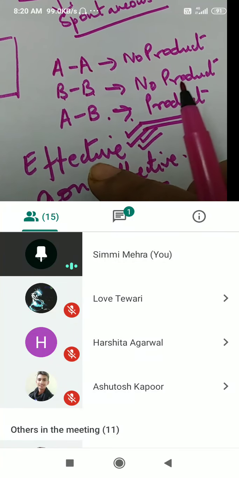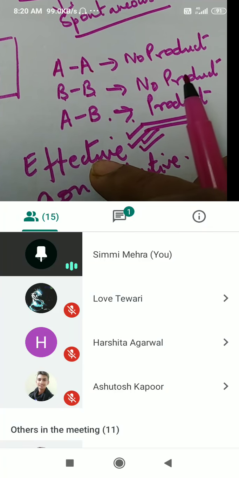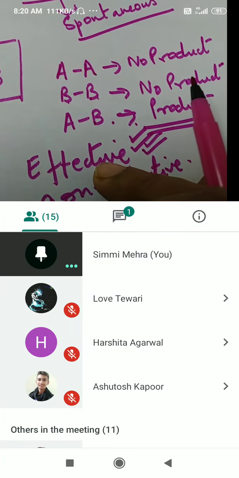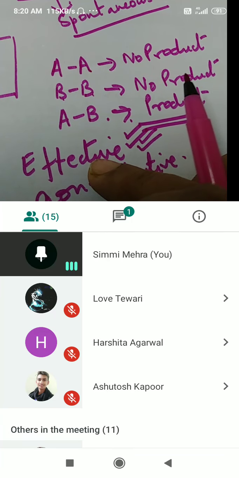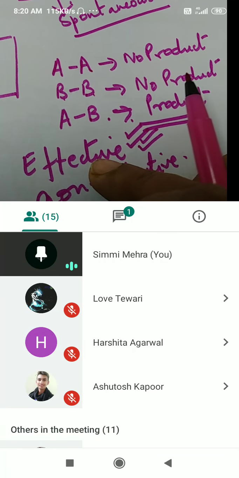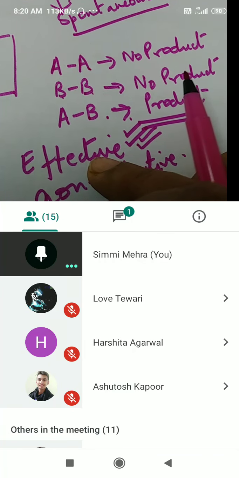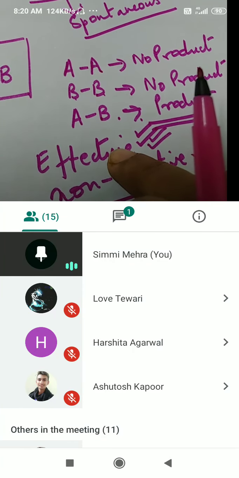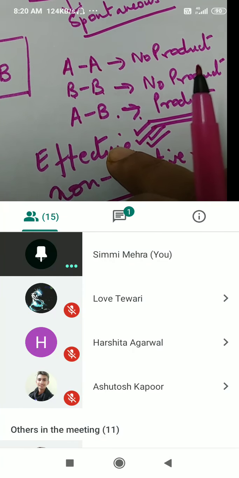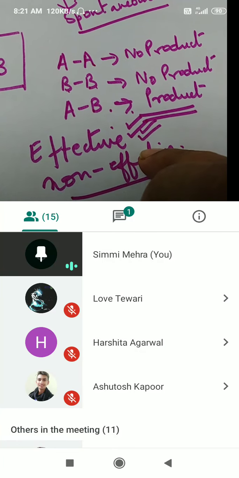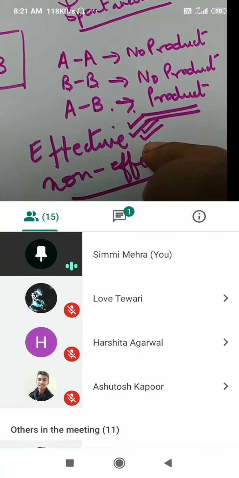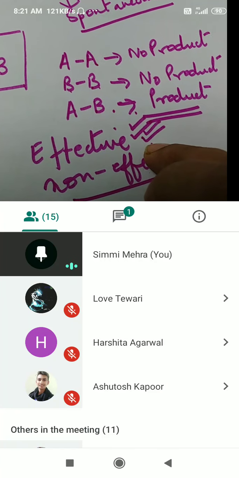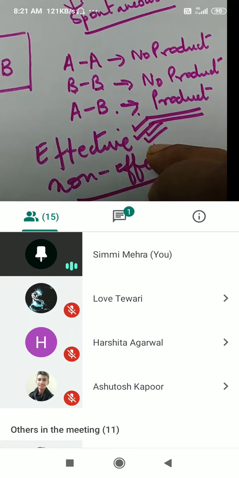But if the number of effective collisions per second, that is also known as collision frequency, right? If the number of effective collisions per second is less, the rate of reaction will be slow. So it is basically the nature of reactants and the collisions taking place between the reactants. How many effective collisions are taking place? That is going to tell us about the rate of reaction, because it is dependent on a number of factors like catalyst, like temperature, etc.